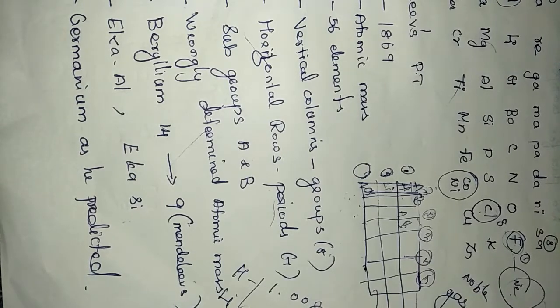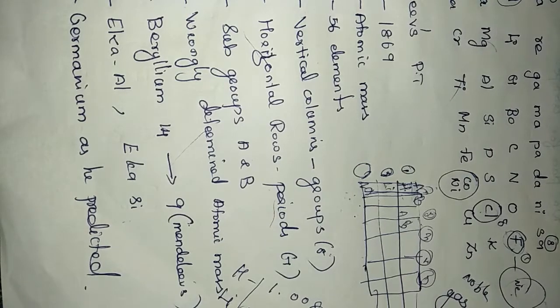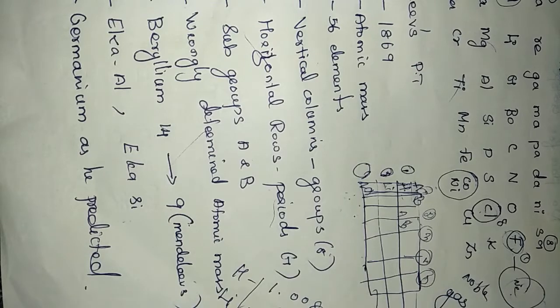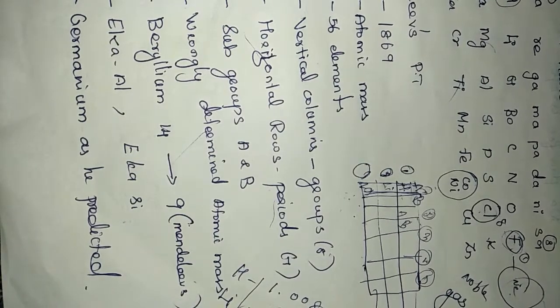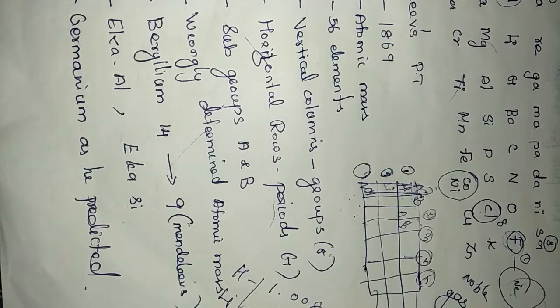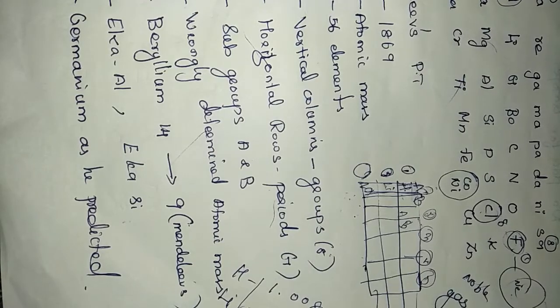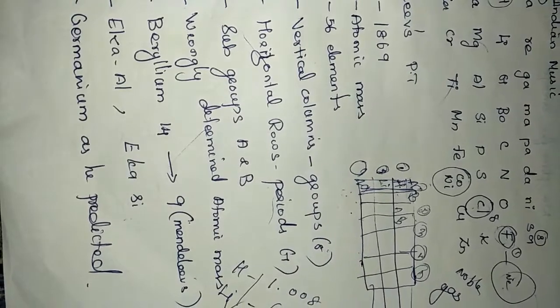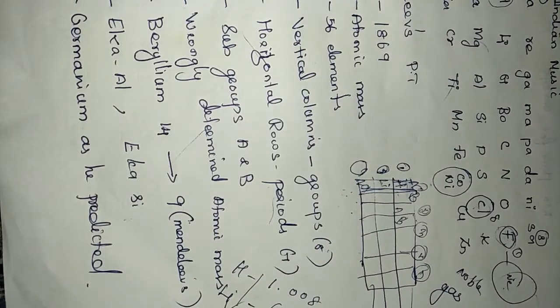Thank you. Students, here is one important question to learn: what is the periodic law, what is Mendeleev's periodic law. It is on page number 139. It is prominently mentioned with pink color letters. It is mentioned: the physical and chemical properties of the elements are periodic functions of their atomic mass. That question you should learn. In the next class we will study Moseley's periodic table briefly. Thank you, students.